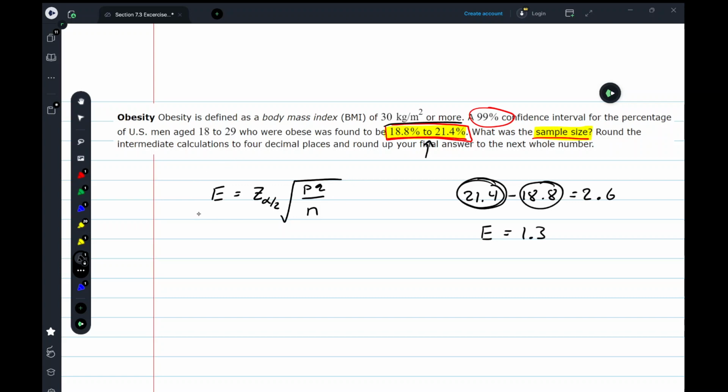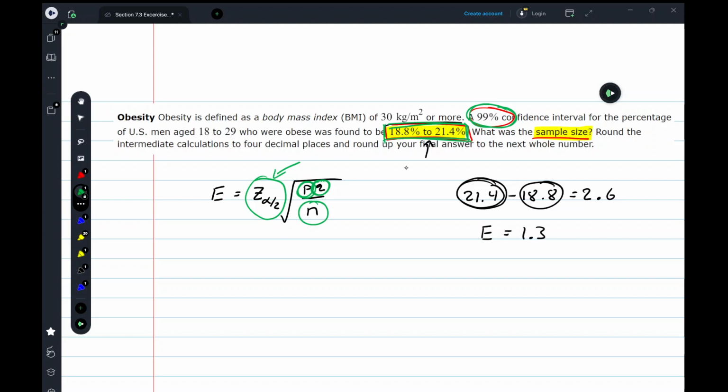So I'm going to go back to this equation, and I know that I calculate my margin of error by knowing my z-score, my p, my q, and my n. I know my z-score because I'm working with a 99% confidence interval. I don't know my population data for p and q, but I can figure out an estimate using the sample proportion. When you work backwards, you have to use p hat and q hat. Based on this, what is halfway between 18.8 and 21.4?